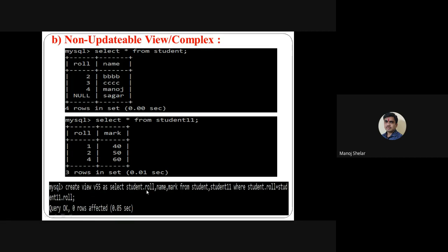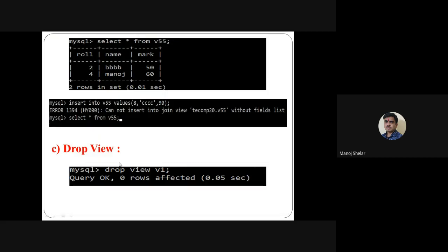Create view V55 as select student dot roll number, meaning this roll number, comma name, this name, comma mark, this mark, from student comma student11. Student means first table, student11 means second table. Then where student dot roll number is equal to student11 dot roll number. Okay, so query okay. So successfully created V55. So here the condition: check roll number of both tables. Roll number 2 is available in both tables and 4 in both tables. So in V55 only two records: 2 BBB 50 and 4 Manoj 60.